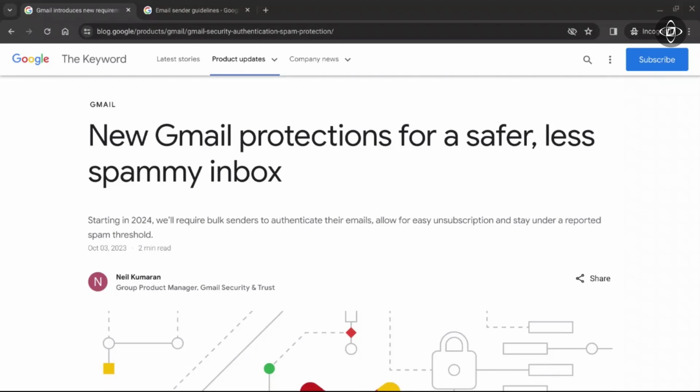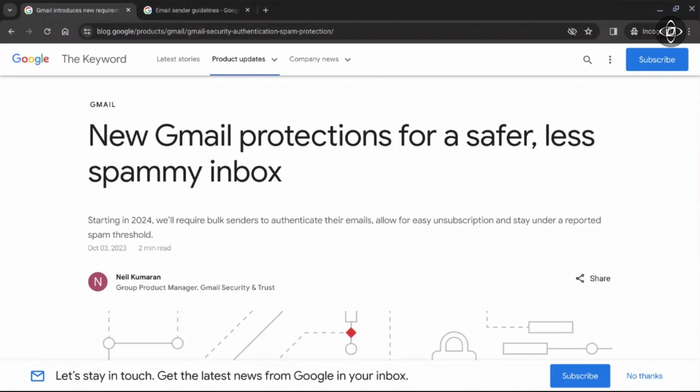By enforcing new rules, it will protect recipients from unwanted emails. These guidelines will only affect senders who are sending 5,000 emails per day. So, let's have a quick look at the bulk sender guidelines announcement. Let's jump into the screen now.